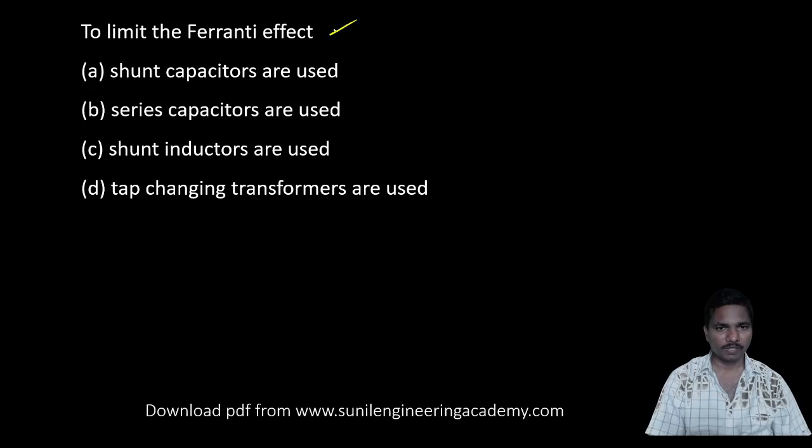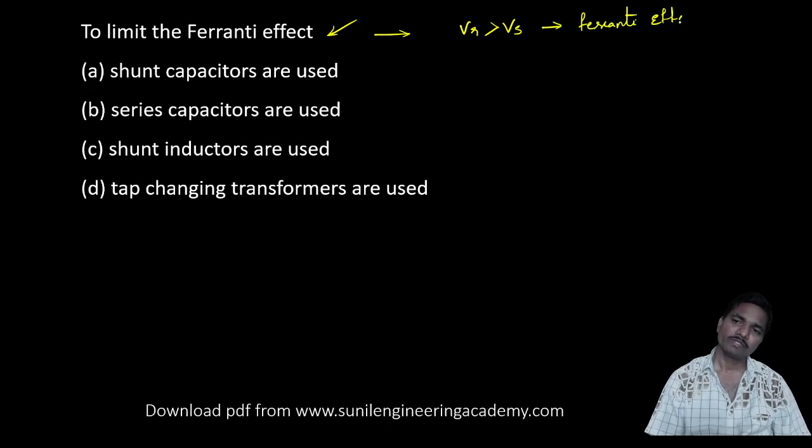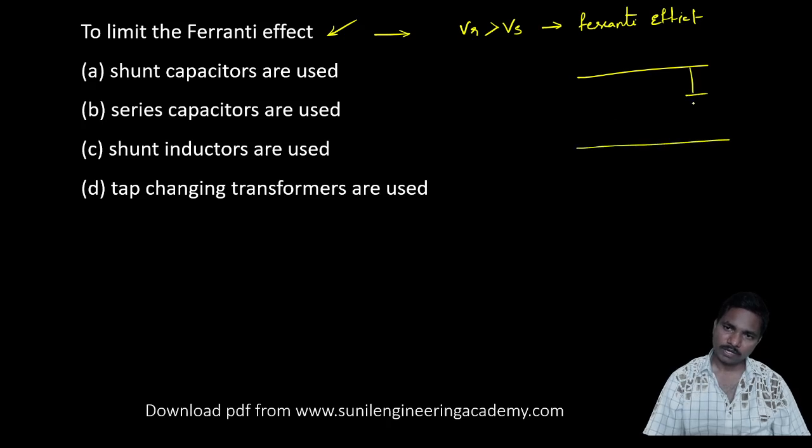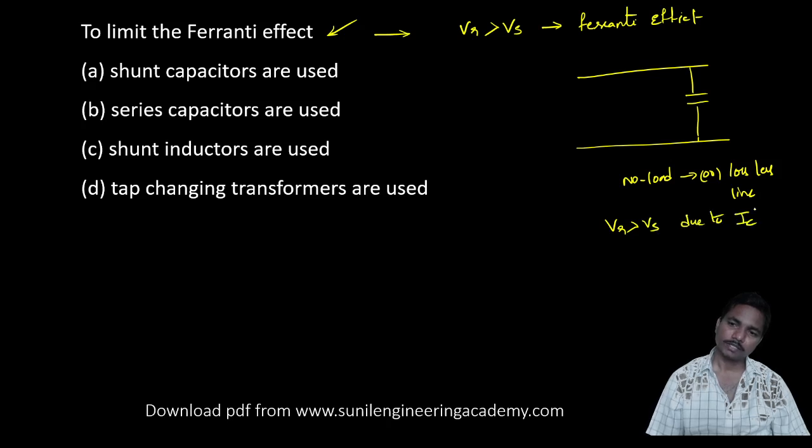And to limit the Ferranti effect: what is this Ferranti effect? Whenever the receiving end voltage is greater than the sending end voltage, this is called the Ferranti effect. Why is it caused? Whenever the load is very less, in case of no load condition or a lossless line, there is a chance of receiving end voltage being greater than sending end voltage due to charging current.